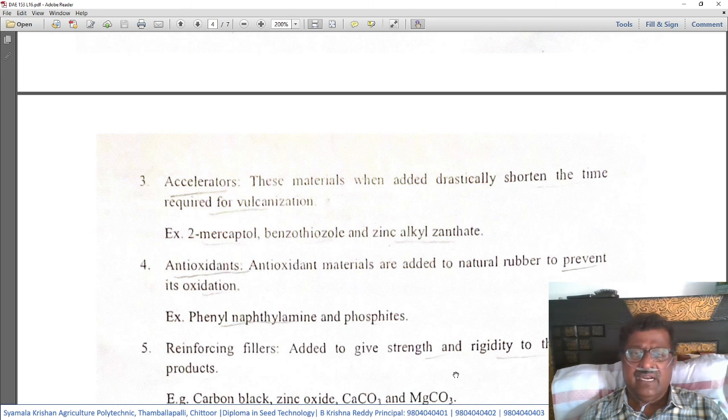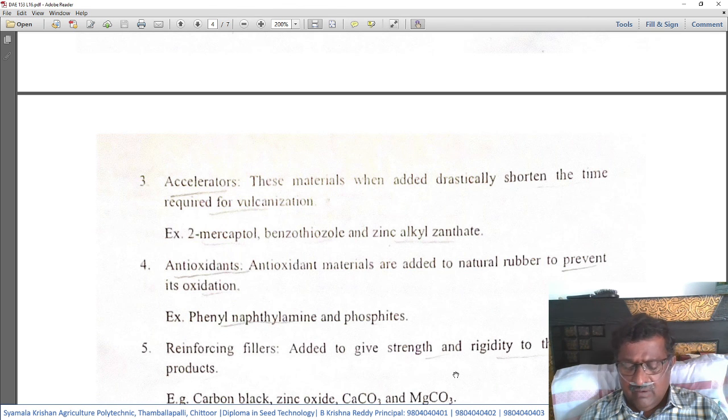Antioxidant materials are added to natural rubber to prevent its oxidation. We already know that if the rubber undergoes oxidation, its properties are lost and its utility will be of less value.